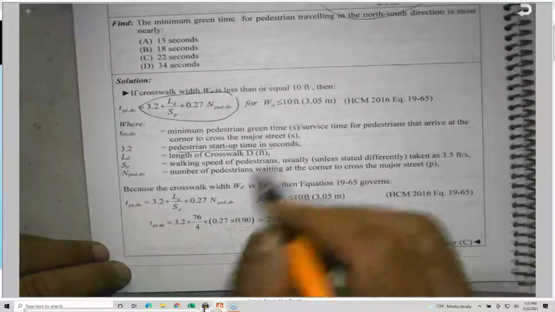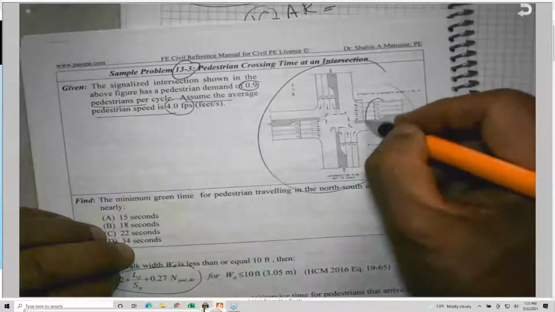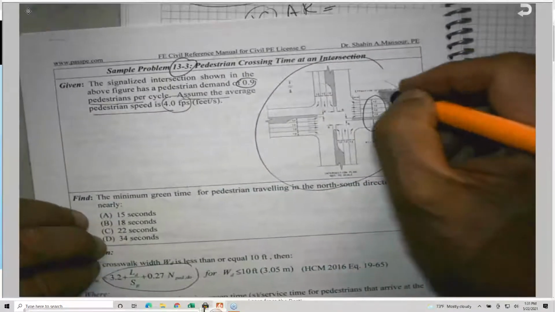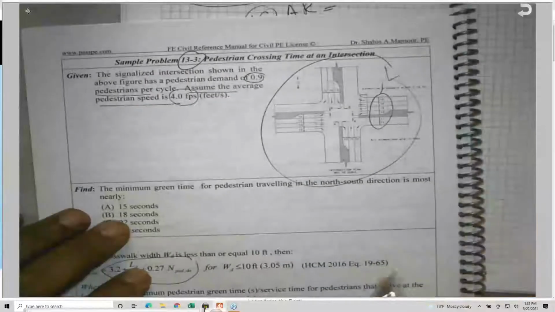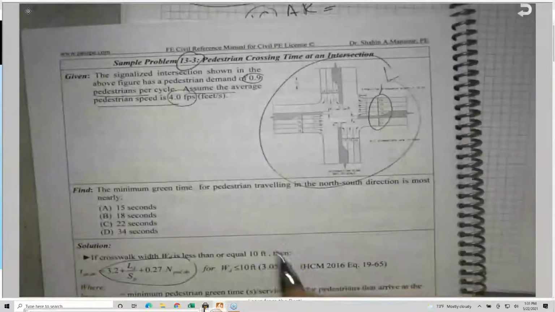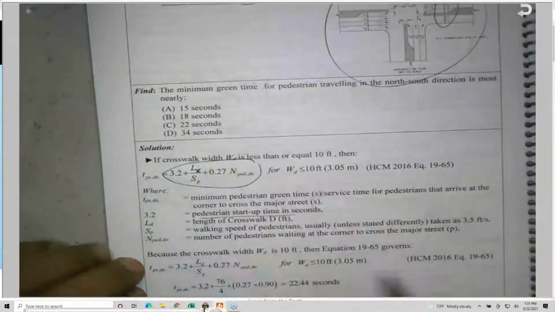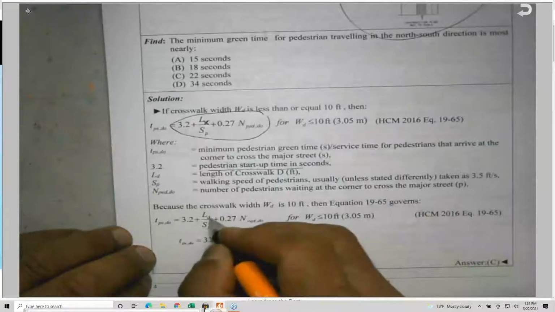So this is the equation. L is given to be 76. How is it 76? You are adding all this. This is L, the length. Let us keep it as L. Here I put it as L sub D, but probably I will keep it as L to match exactly.